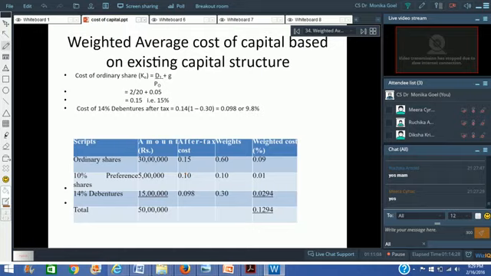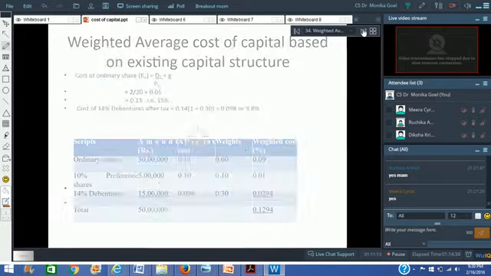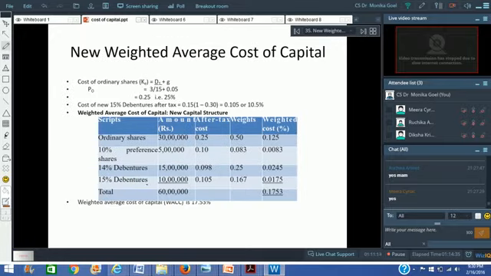So the first situation, you have been given the weights and you have been able to find out the weighted average cost of capital to be 12.94%. In the second situation, you have added one more element, that is 15% debentures of rupees 10 lakhs. And here your cost of equity is also changed because your D1 has increased to 3 rupees and your P0 has reduced to 15 rupees. So your cost of ordinary shares has become 25%, and that is why your weighted average cost of capital has increased to 17.53%.